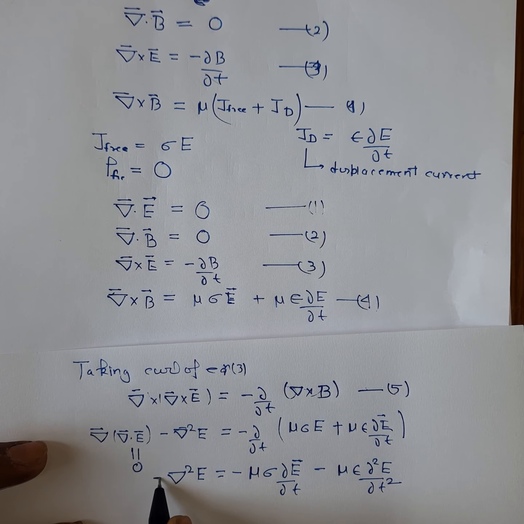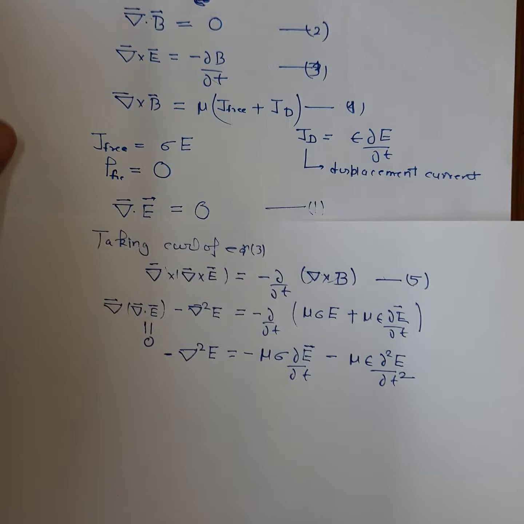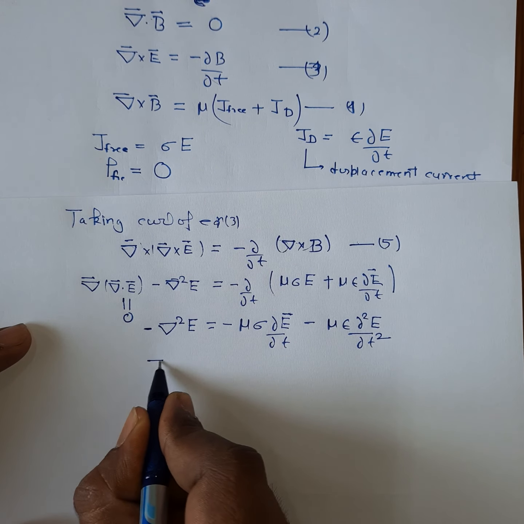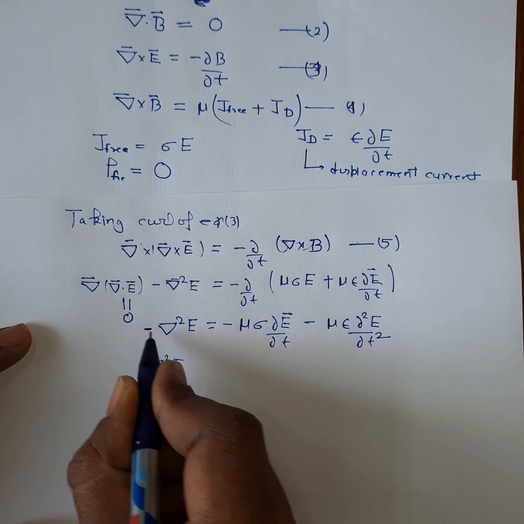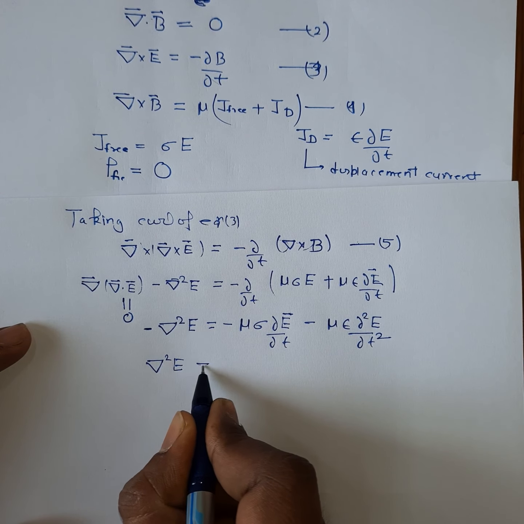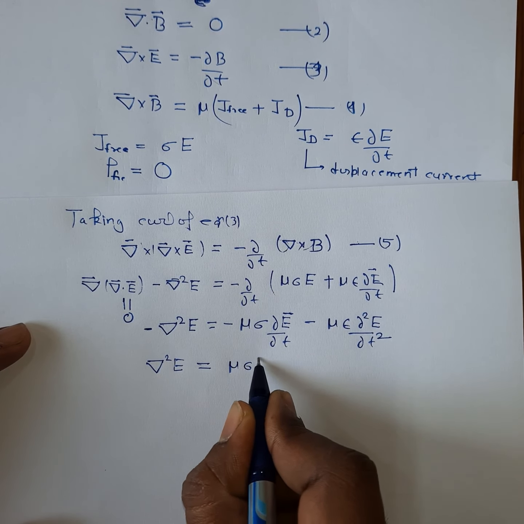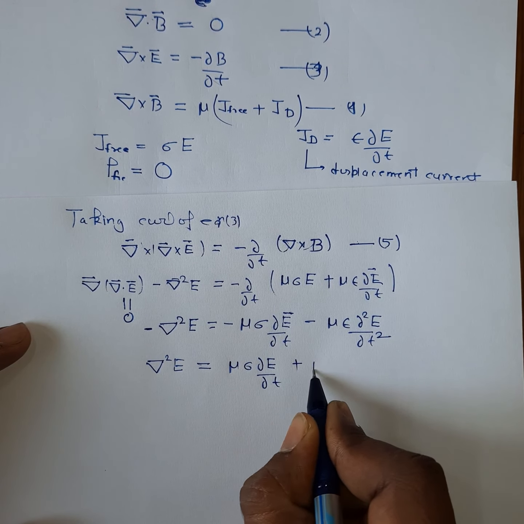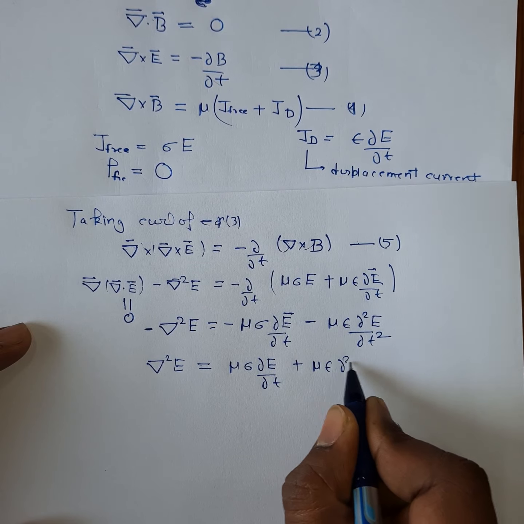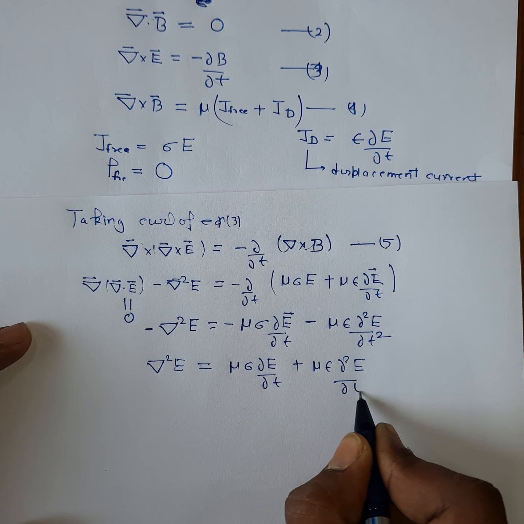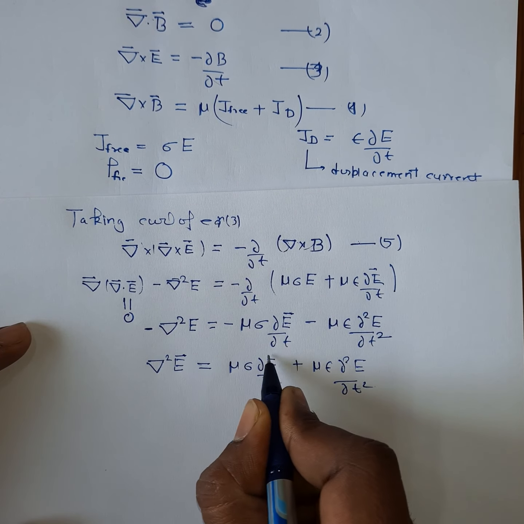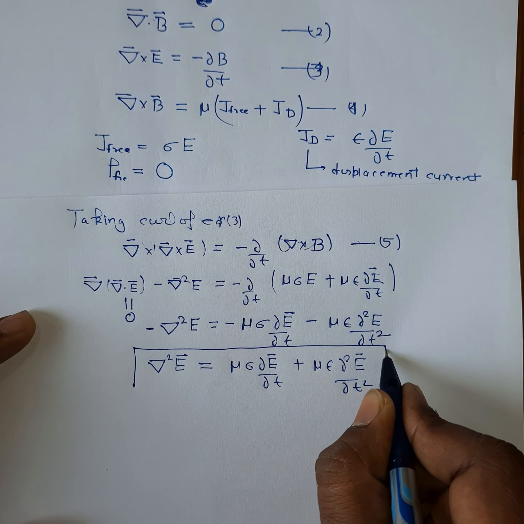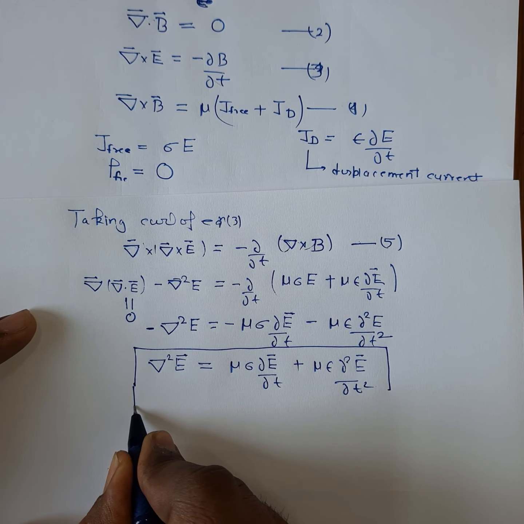Here is also a negative sign on both sides, so we can cancel the minus signs. So del square E equals mu sigma del E by del t plus mu epsilon del square E by del t square. This is your wave equation inside the conductor.